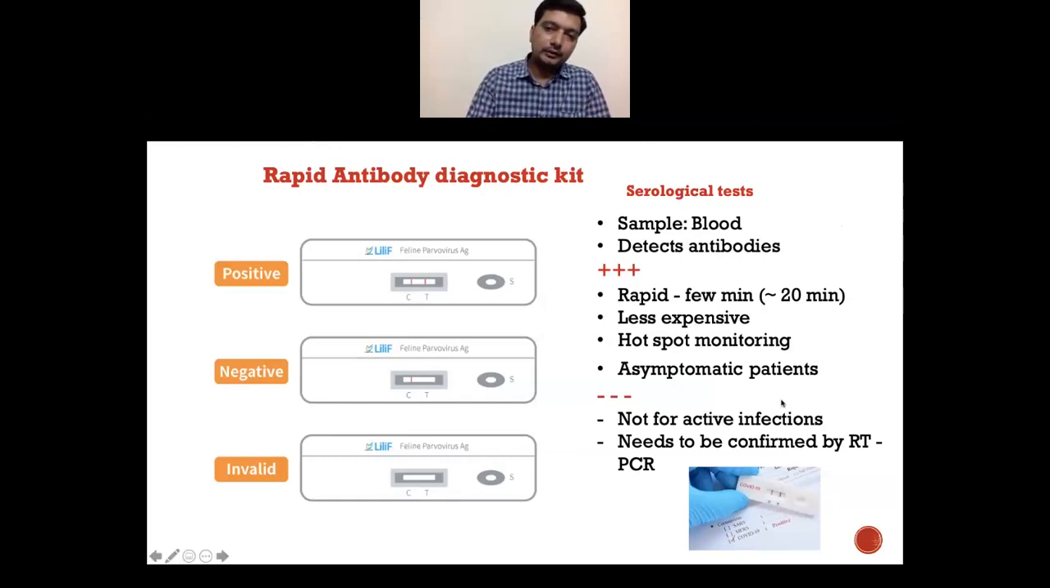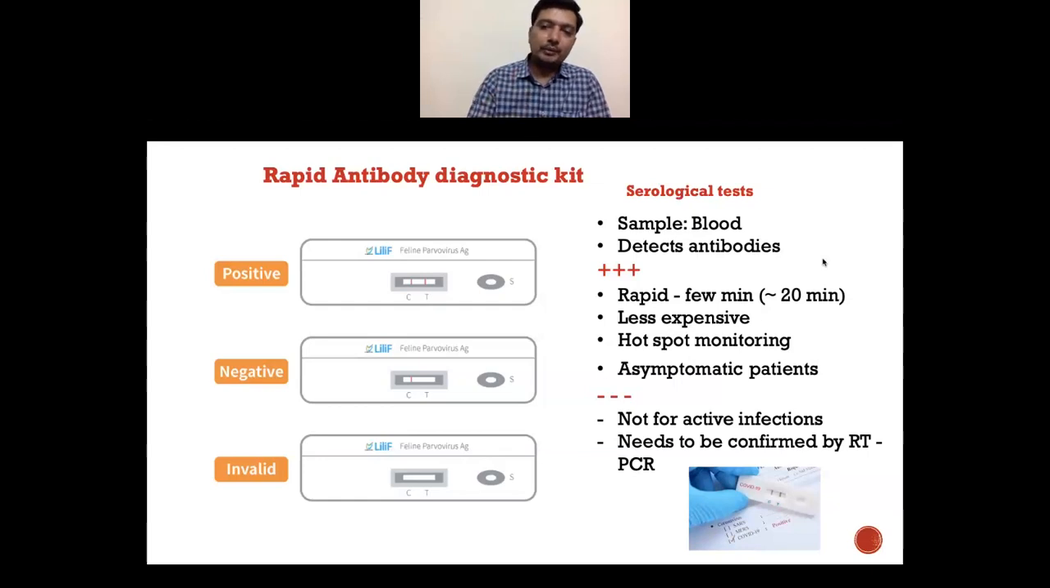And also this is a very good tool for monitoring hotspots, because hotspots may contain several infections spreading quickly, and these type of rapid tests are suitable for that. Additionally, this can also show us the asymptomatic patients, meaning those people who don't show symptoms even though they are going through coronavirus infection. In those cases, they probably still have immune response working, so we can still be able to detect the antibodies in them. So this is a very useful benefit of that.